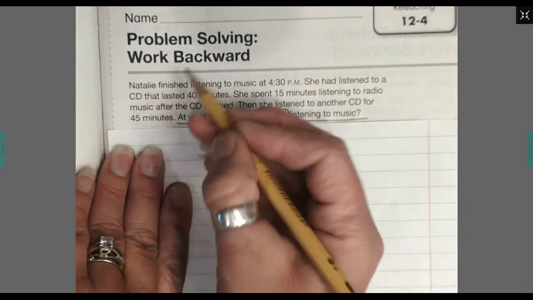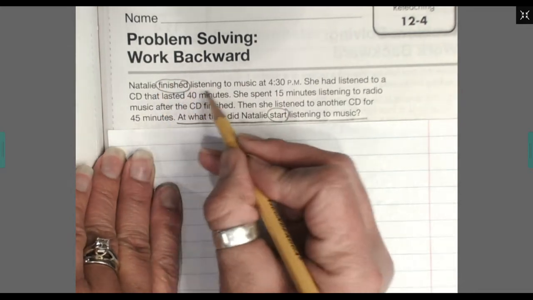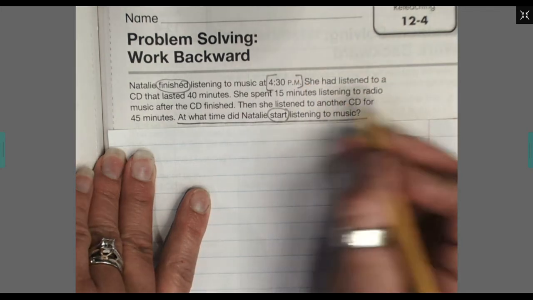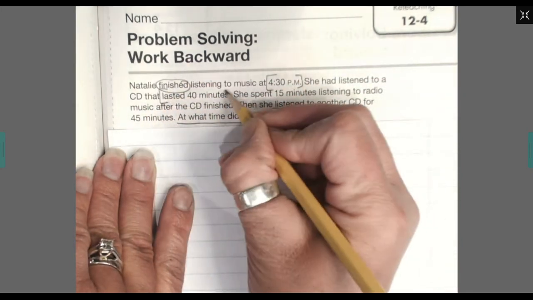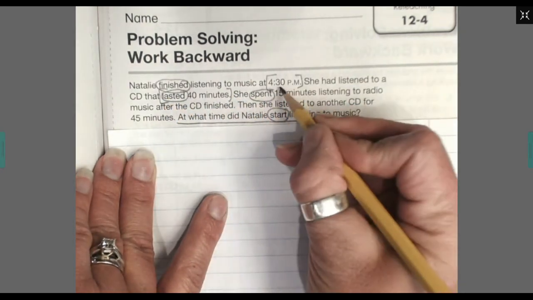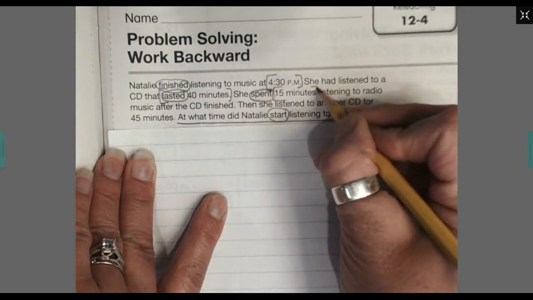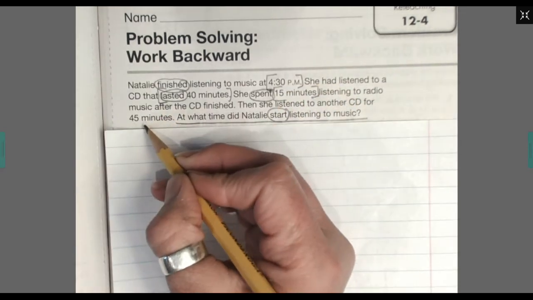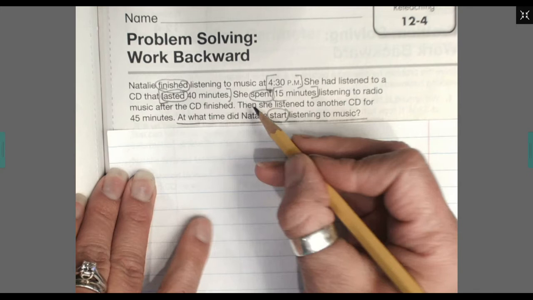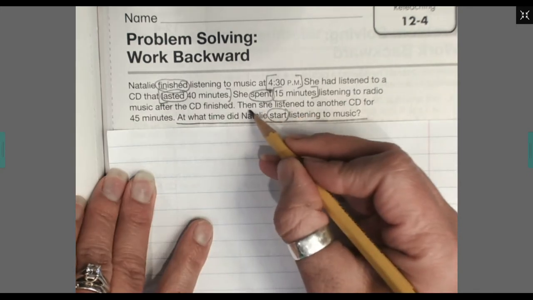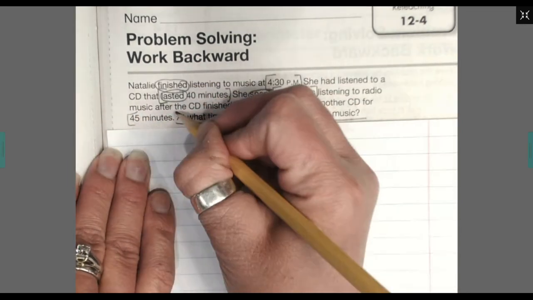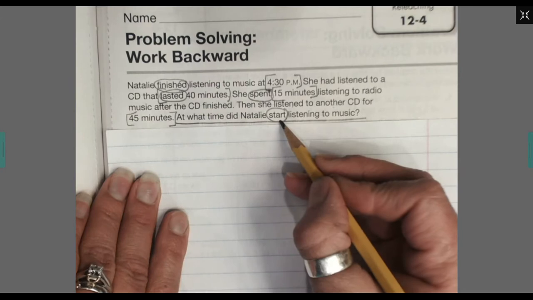Natalie finished listening to music at 4:30 p.m. She had listened to a CD that lasted 40 minutes. She spent 15 minutes listening to radio music after the CD finished. Then she started... I'm having a hard time here. Then she listened to another CD for 45 minutes. At what time did Natalie start listening to music?